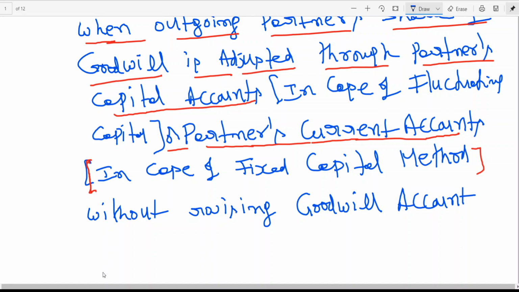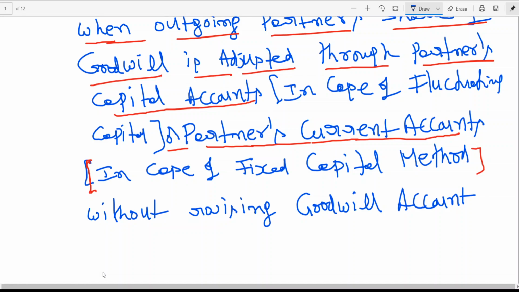Without raising goodwill account means, like I told you, goodwill is raised or written off. That means if you don't want to raise the goodwill or write off the goodwill, this is the net effect. Or you raise the goodwill, write off the goodwill, the net effect will be the same. Or it is also called in and out of capital accounts. In and out means we are adjusting through partners capital account.